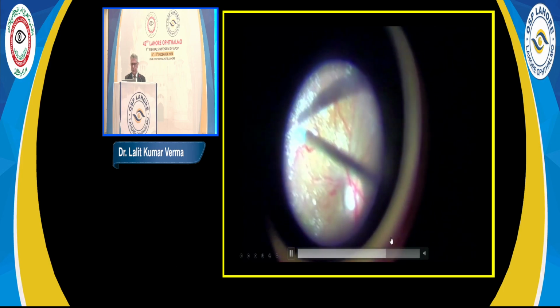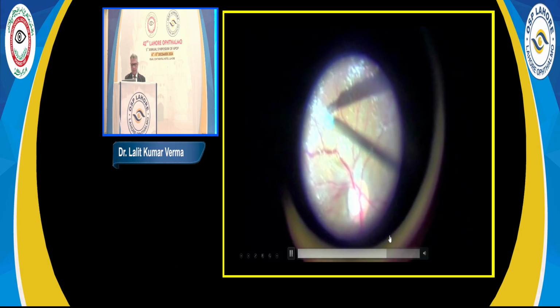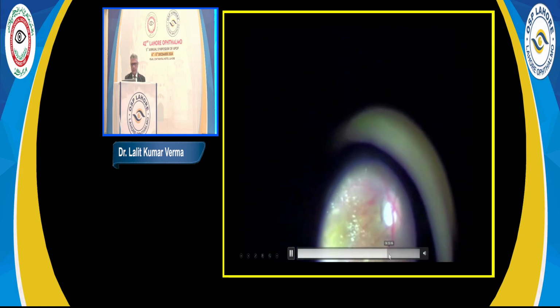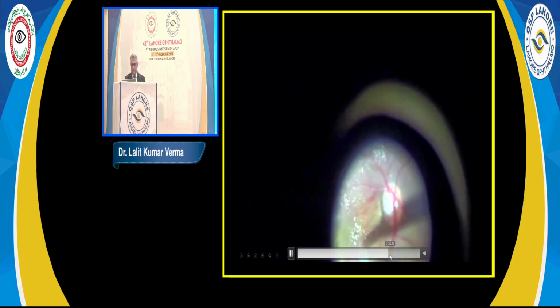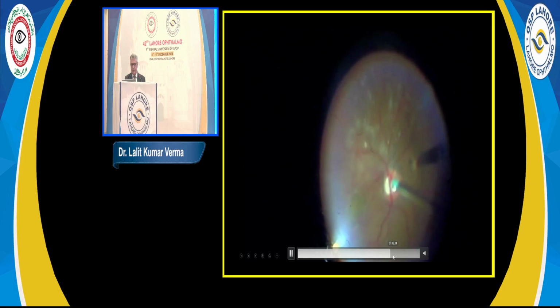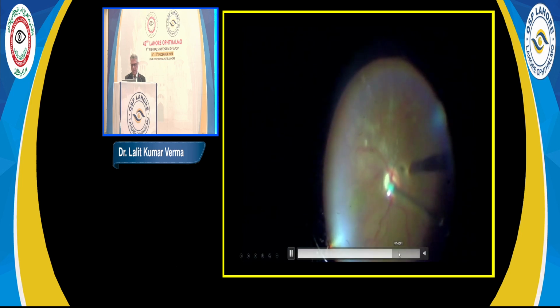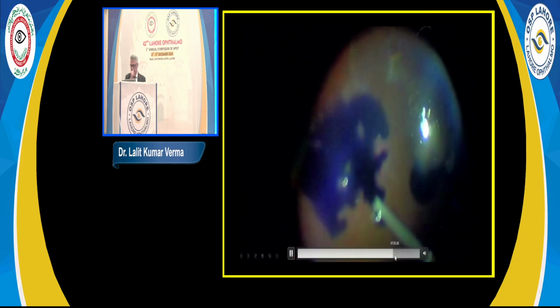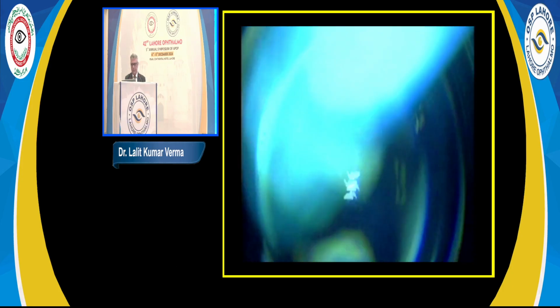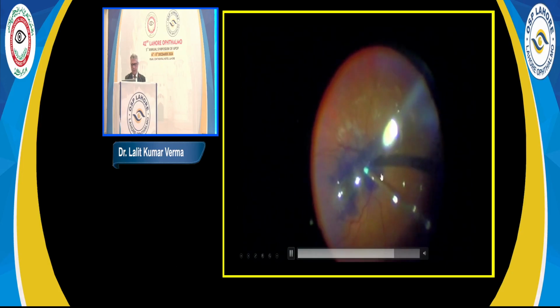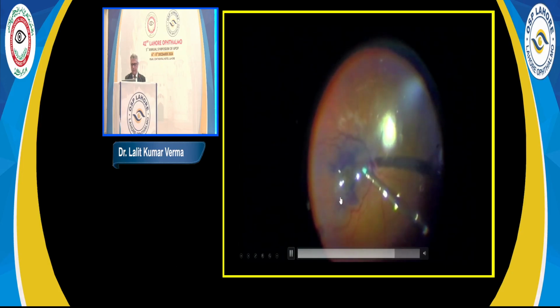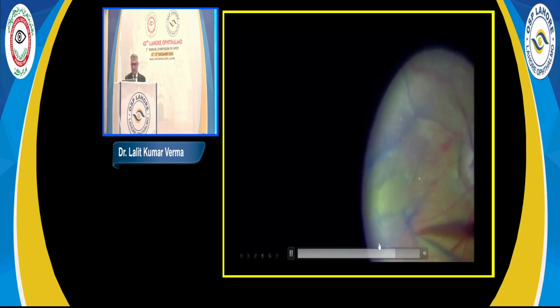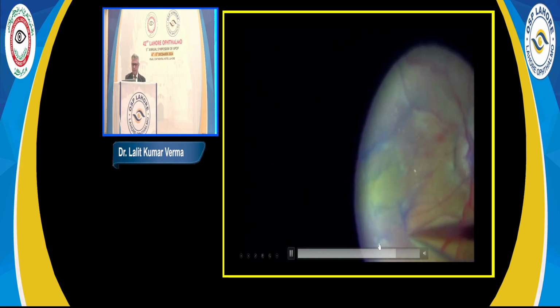This is another patient who has had a thick epiretinal membrane on OCT. So we begin with core vitrectomy, triamcinolone assisted hyaloid removal. And once this has been done, dry the posterior pole. And after the posterior pole is dry, with the help of backflush needle, put 2-3 drops of trypan blue. Aim is to stain under the air itself. Then wait for 2 minutes, take out the excess trypan blue from the posterior pole, and then you have this nicely stained epiretinal membrane. With MVR blade, identify the edge.